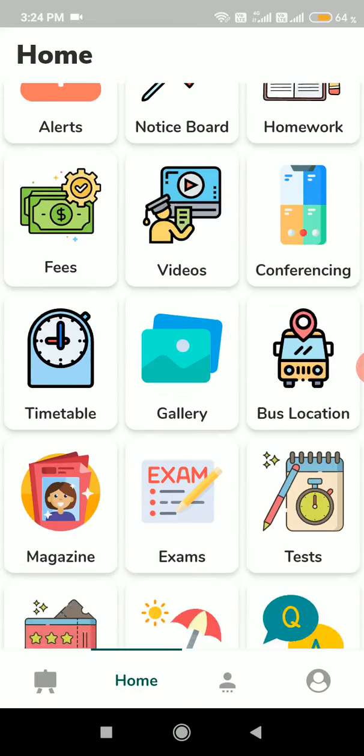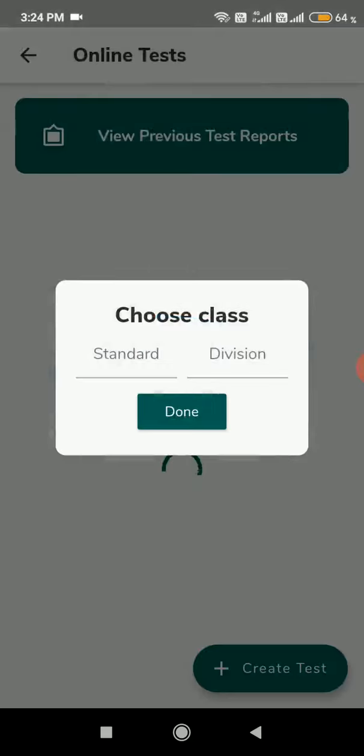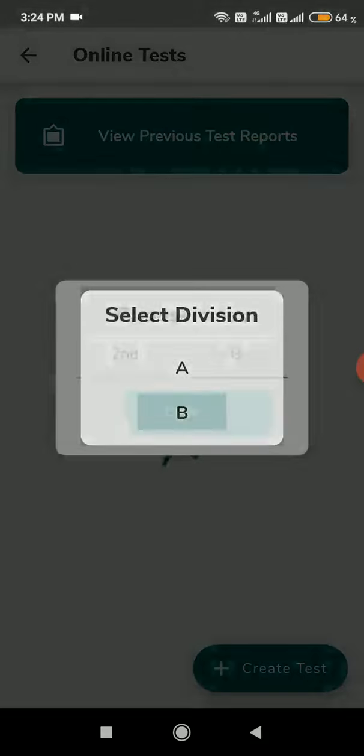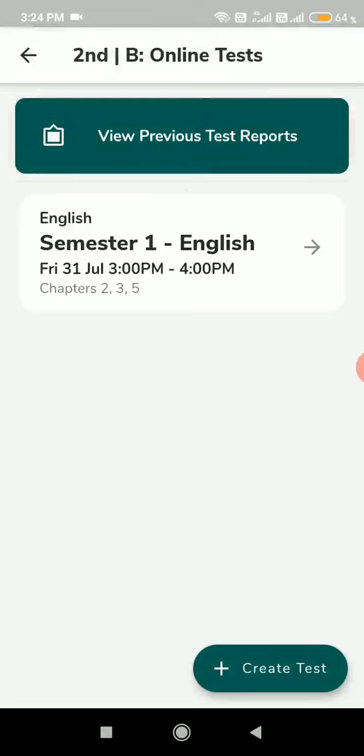So let's go to the next feature, which is test. Now what we do in our test different is that you can take tests everywhere, but in our test we have enabled the anti-copying feature. Why? Because 90% of students in online tests copy. Why? Because they have WhatsApp, they can call their friend. That does not happen here, and I'll show you exactly how. But before that, let's just go through the test.